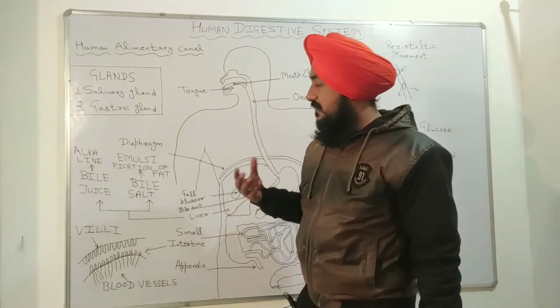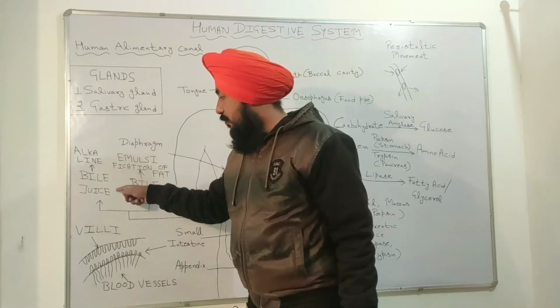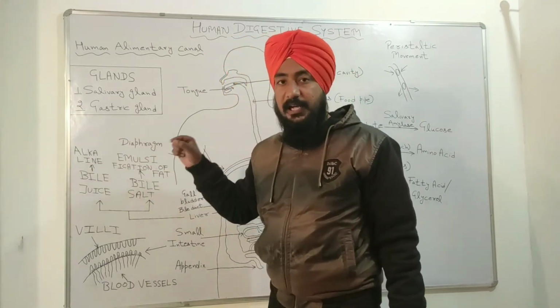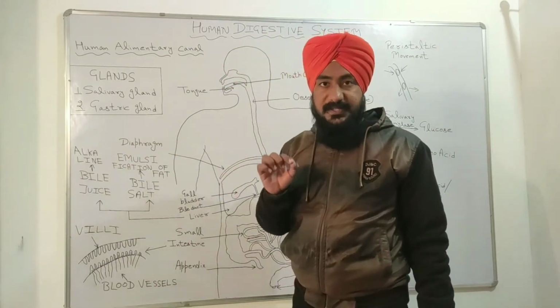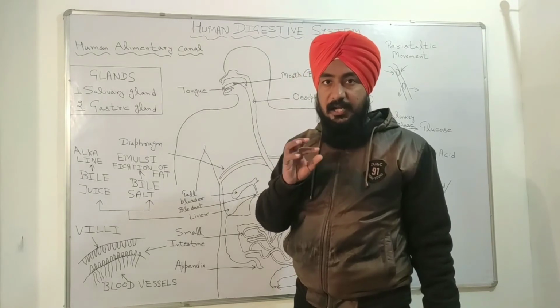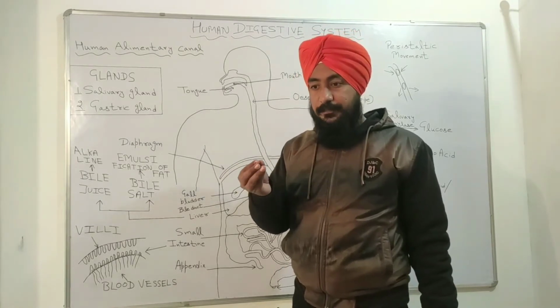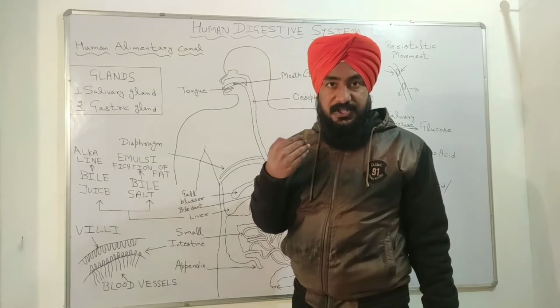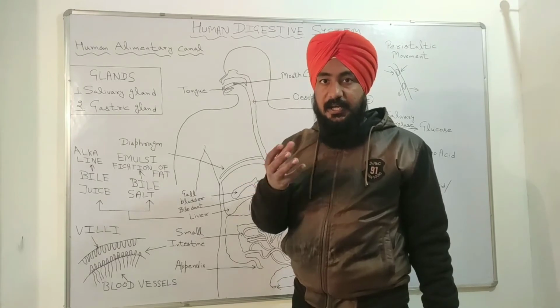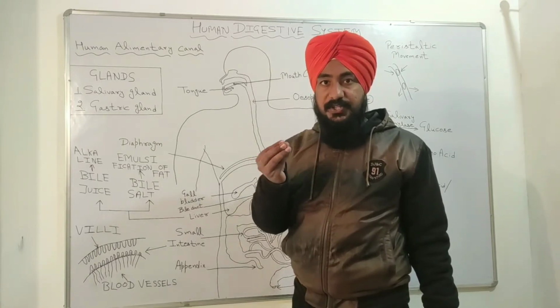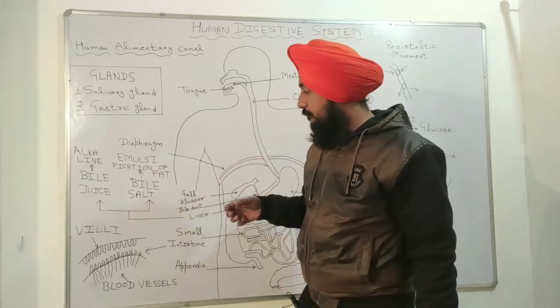Now what is the function of bile juice? Bile juice makes the food medium alkaline. Alkaline is just the opposite of acidic. Alkaline are those bases which are soluble in water.